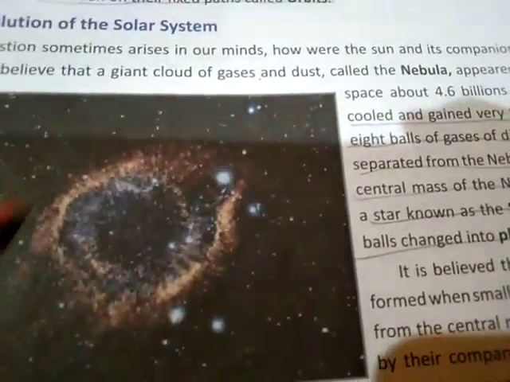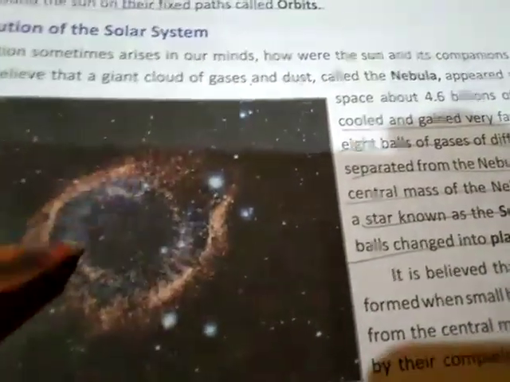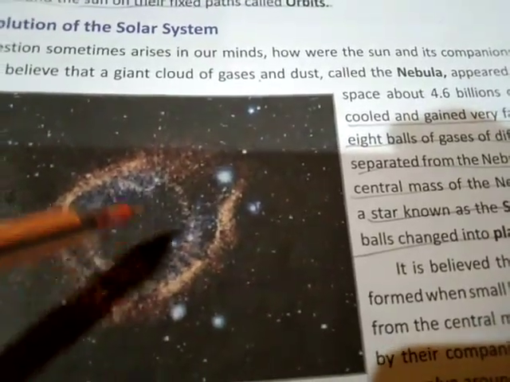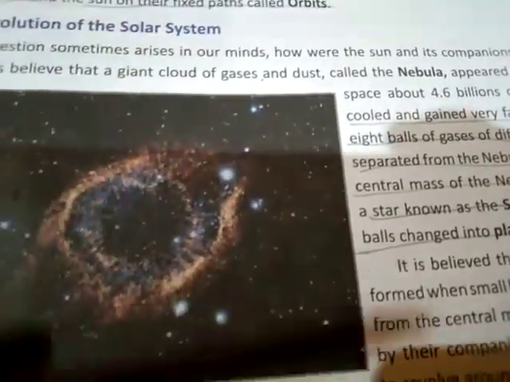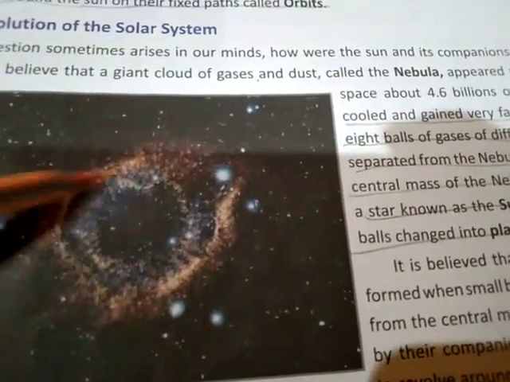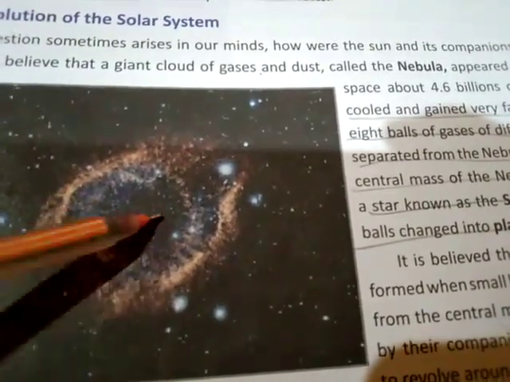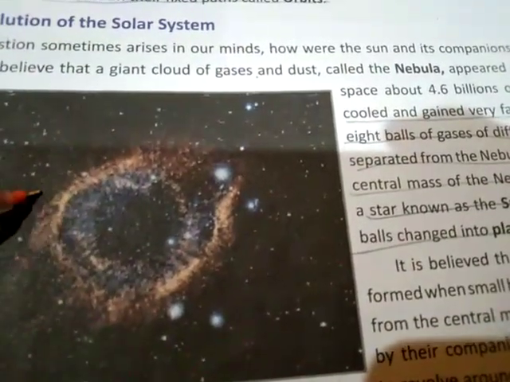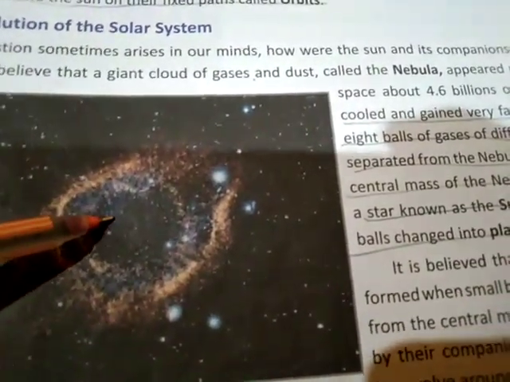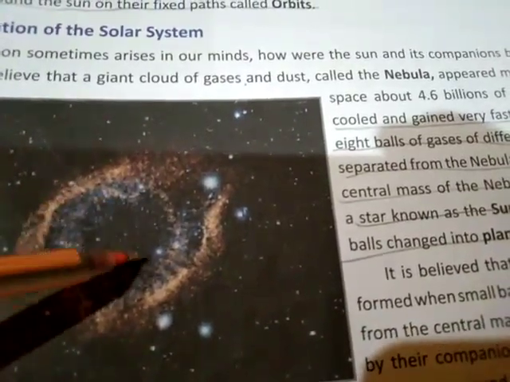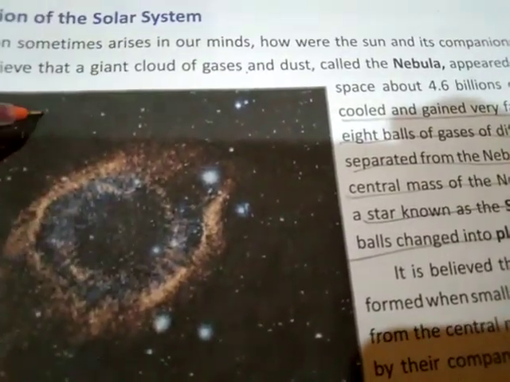Like when we play a game with our friends, we hold hands and go round and round, and then there is a force that pushes us outwards, from the center to outwards.